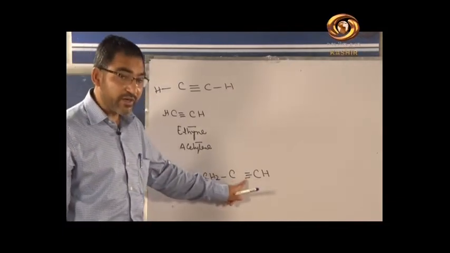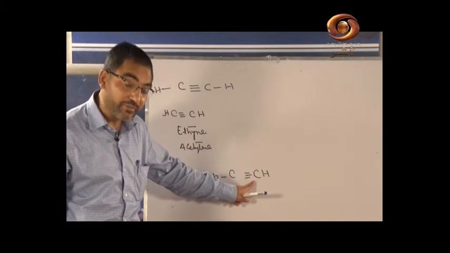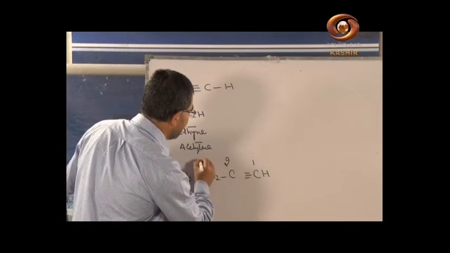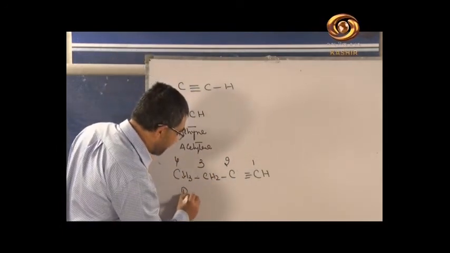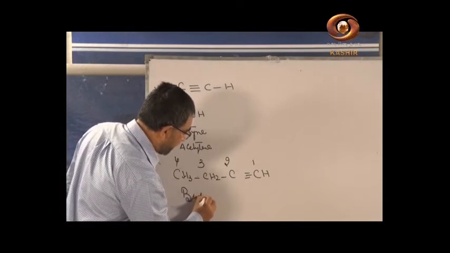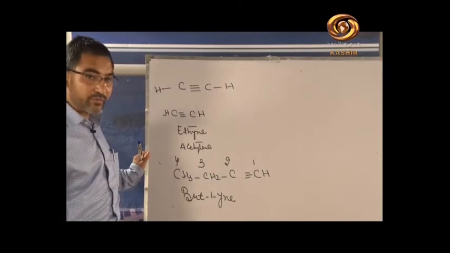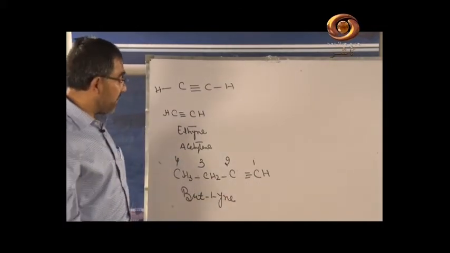Since the triple bond is at the end, you have to start the numbering from this triple bond. The numbering will be 1, 2, 3 and 4. The name of the compound will be but-1-yne. 1-yne means there is one triple bond attached to carbon number 1. Is it okay?